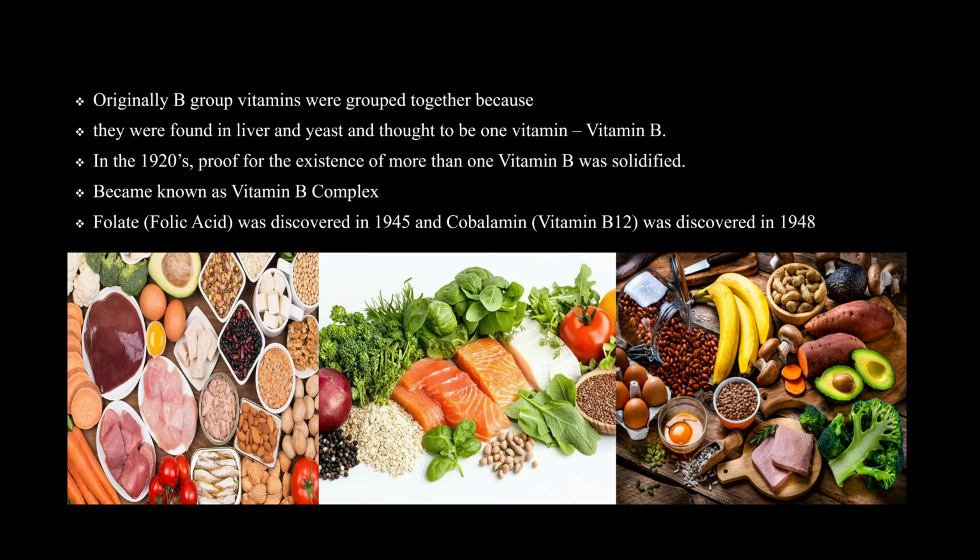The B group vitamins were grouped together because they are found together in a vitamin B complex. Folic acid was discovered later, and cobalamin, vitamin B12, was discovered in 1948.